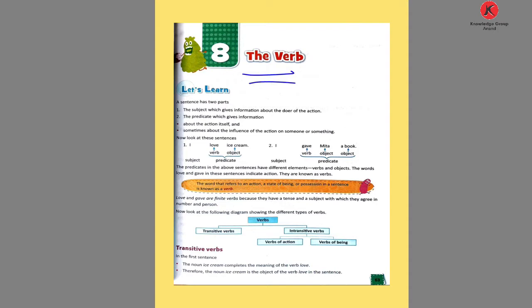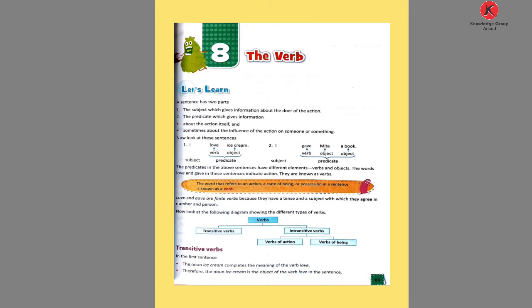Let's see about the verb, the definition of the verb. The word that refers to an action, a state of being, or possession in a sentence is known as a verb. Without a verb, the sentence is incomplete.